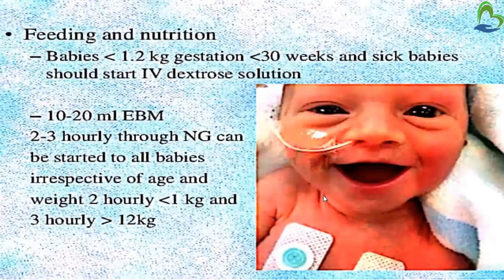Then feeding and nutrition. Babies less than 1.2 kg, less than 30 weeks gestation, and sick babies should start IV dextrose solution. Then 10 to 20 ml EBM, expressed breast milk, is given 2 to 3 hourly by NG tube and can be started for all babies irrespective of age and weight: 2 hourly for less than 1 kg and 3 hourly for greater than 1.2 kg.